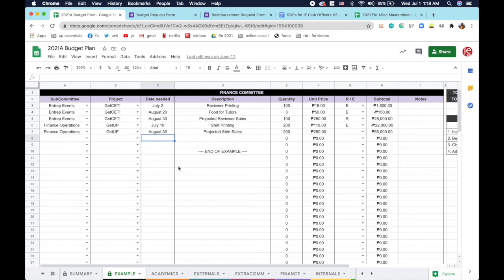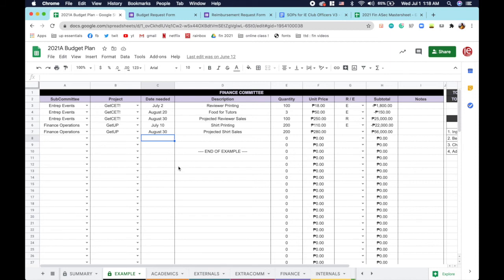Quantity and unit price are very important. For example, if I plan on printing 100 reviewers for the unit price expected of 18 pesos, you will have to put it separately, and it will be automatically calculated in the subtotal column. So no edits will be made in the subtotal column. Next after that will be the revenue or expense column. R for revenue, E for expense. It is very important also for you to note down if the projected funds will be a revenue or expense.